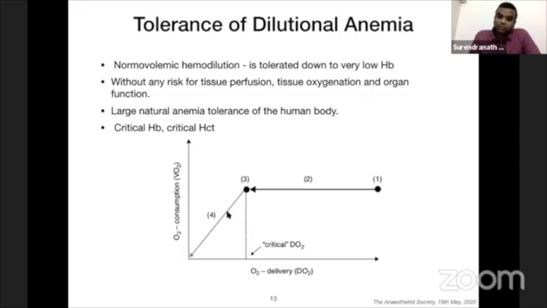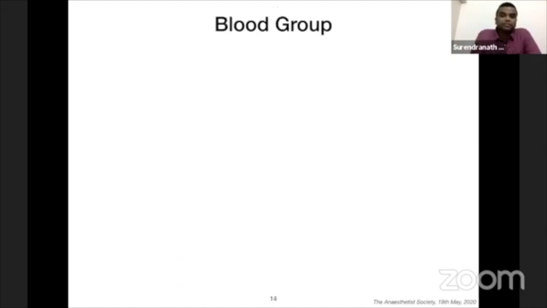The demand goes up, but the supply reduces. So the tissue goes into hypoxia and shifts from aerobic to anaerobic metabolism, leading to lactic acidosis and ultimately death. So there is a large margin of safety, around 70 to 75%, almost 3 to 4-fold. God has given us room to make mistakes, and we can use this margin to save the patient from any blood transfusion, along with your timely action.